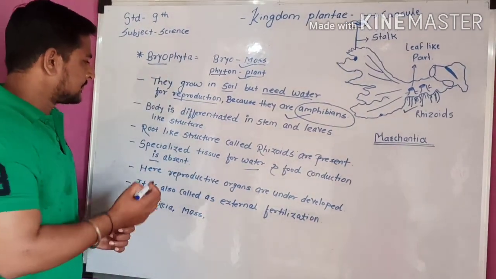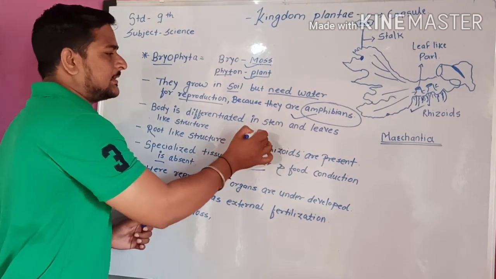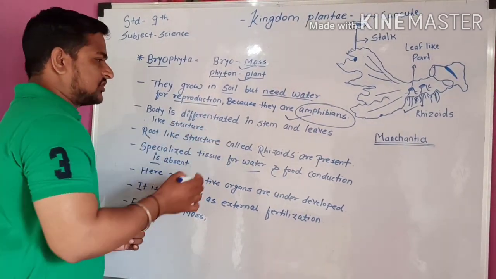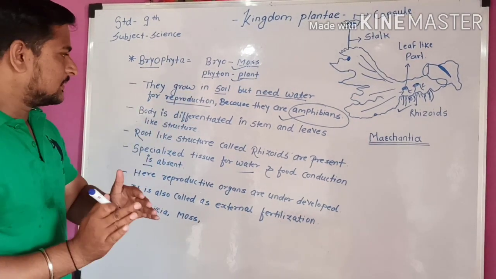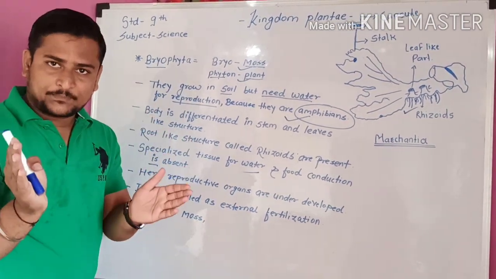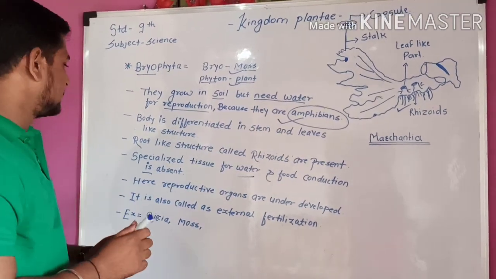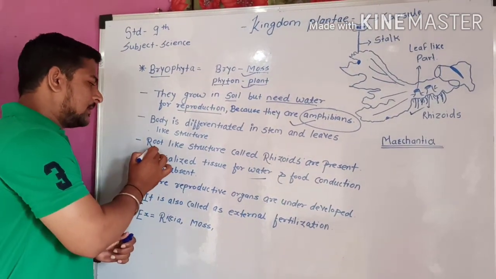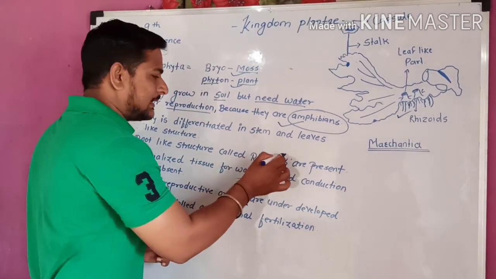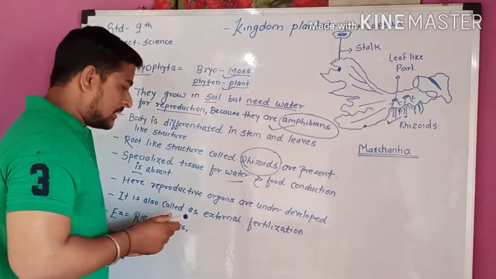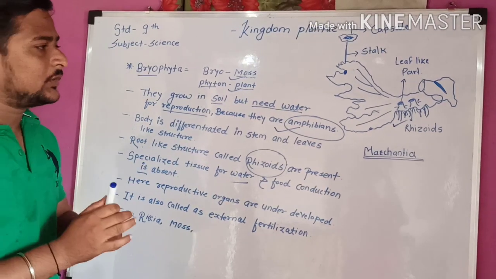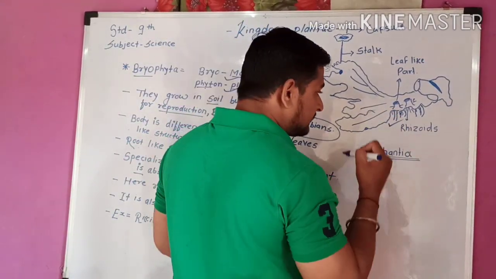Second characteristic, the body is differentiated into a stem and leaf-like structures. Whatever their body is, it is separated into different parts, like stems and leaves. Third characteristic, root-like structures called rhizoids. Means whatever the roots are, they look like rhizoids.